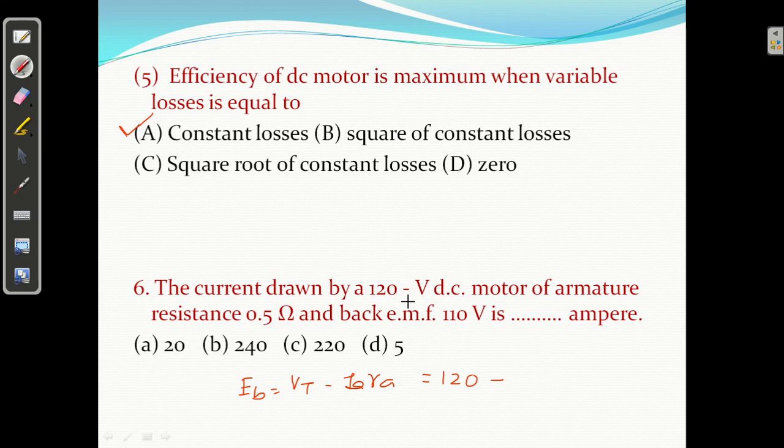Current drawn by a 120 volt motor Ia, Ra is given as 0.5, and Eb is given, equal to what? 120, 110. This is given as 110. So this is known, Ra is known, you can find Ia. So 120 minus 110 is 10, 10 upon 0.5 is 20 ampere. So answer A is correct. For question 6, A is correct.